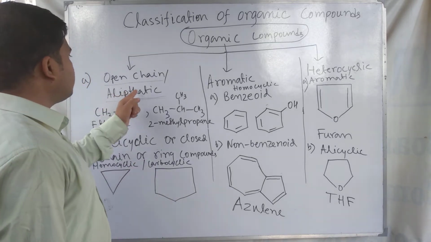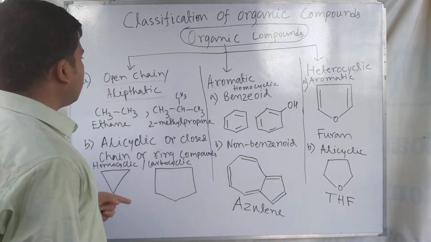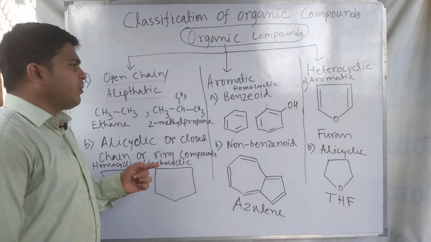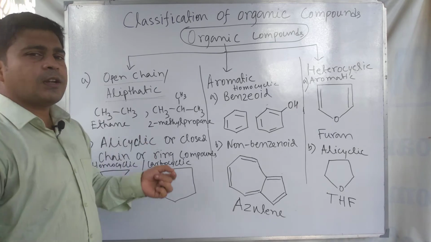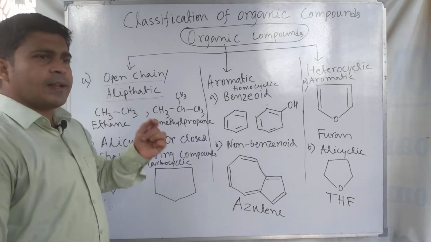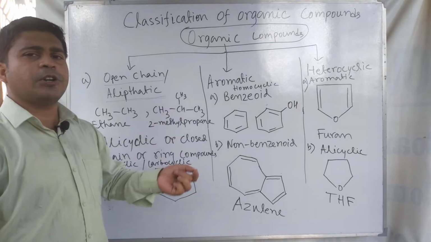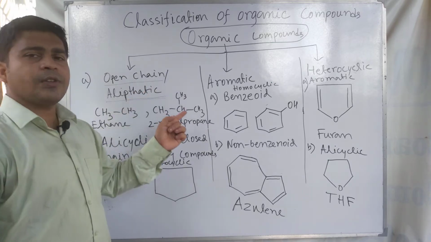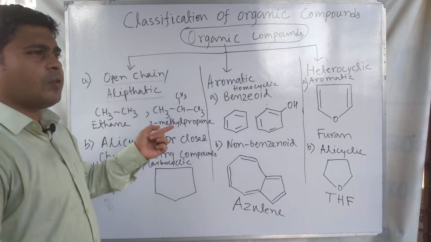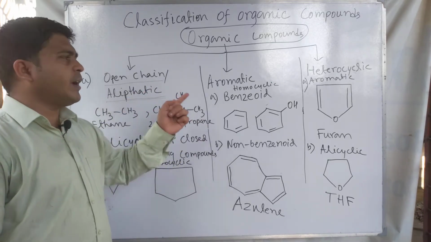And these are open chain or aliphatic compounds. Open chain aliphatic compounds can further be divided into two classes. One class is the alkane, which is called saturated hydrocarbon, and the other classes are unsaturated hydrocarbons like alkene and alkyne.